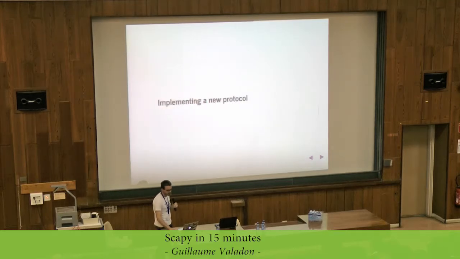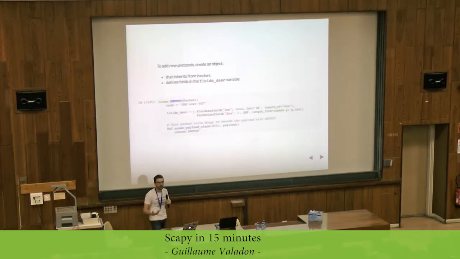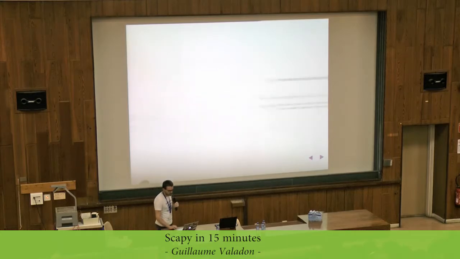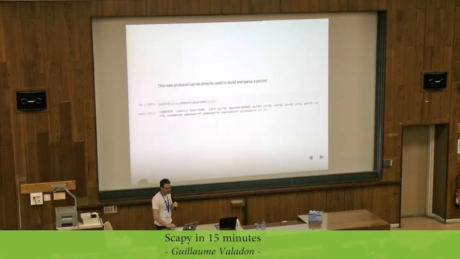Implementing a new protocol is kind of easy. You need to inherit from Packet and you need to define fields. So here I will define DNS over TCP. I create a Python object, inherit from Packet, and I define two fields. The first one is a length, and the other one is DNS, which is again a DNS packet. That's all you need to do, and then you can build a packet, get the string representation, the hexadecimal or binary one, and then decode it. That's really, really easy.